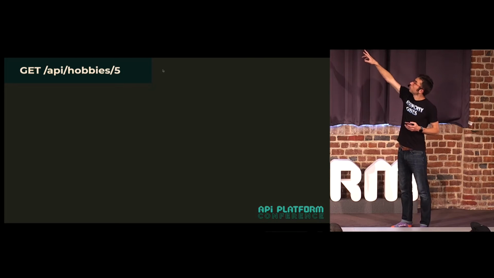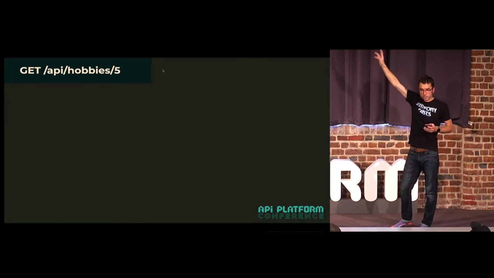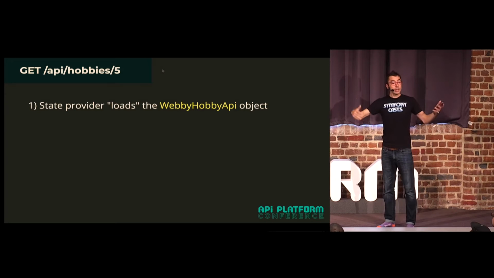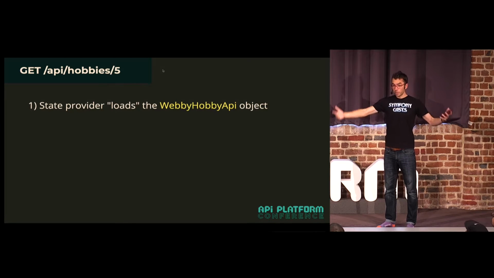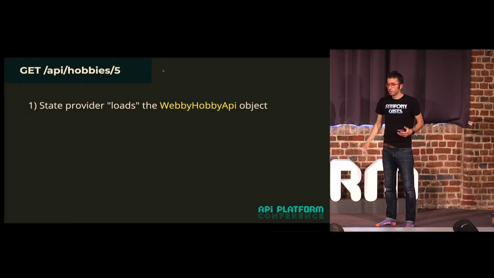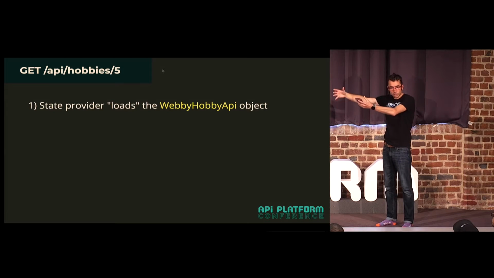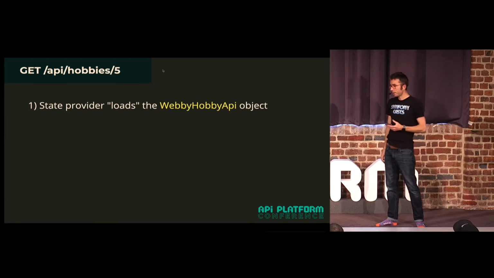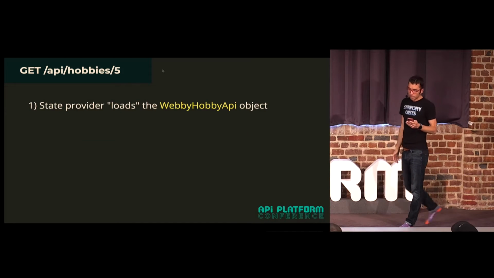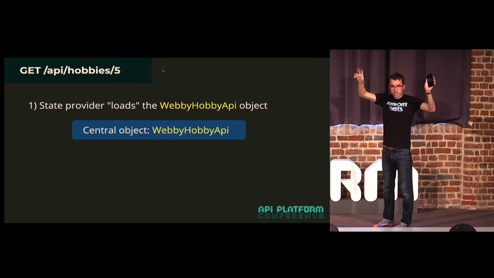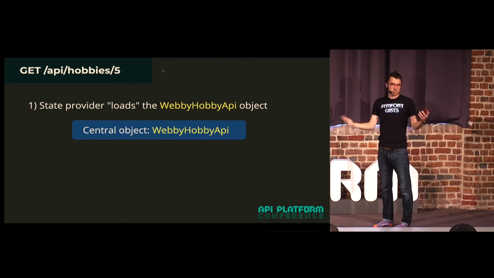So let's walk through what happens when we make a GET request to the item endpoint. So first thing is the state provider, if we had one, so let's pretend we're going to write one. It's going to need to take the ID 5 and somehow load that data. And we don't care if it's the database or you're making some other API call. Somehow we get the data for that number 5 hobby, and we put it onto a Webby Hobby API object, and we return that. And the important thing that I want to focus on is that this becomes the central object during the request. Seems kind of obvious, right?